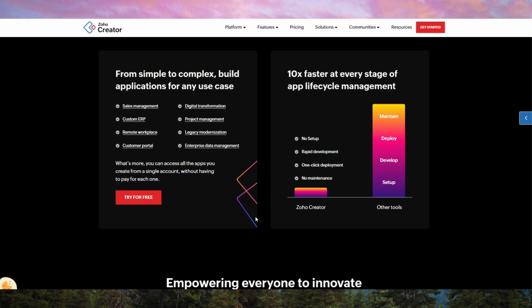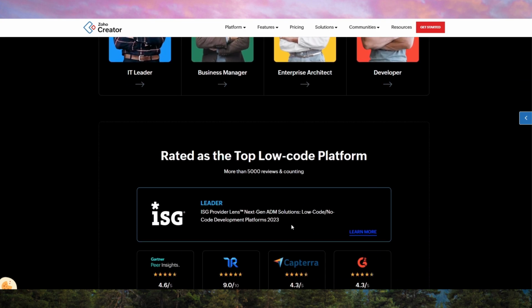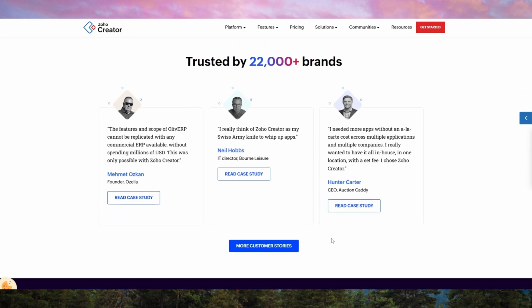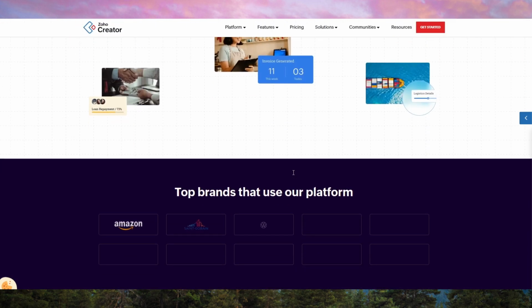What makes Zoho Creator stand out is its drag-and-drop interface combined with powerful back-end automation features. You can create forms, dashboards, and workflows with ease. Plus, it offers pre-built templates for various industries like retail, logistics, healthcare, and education, which is a huge time saver if you don't want to start from scratch.